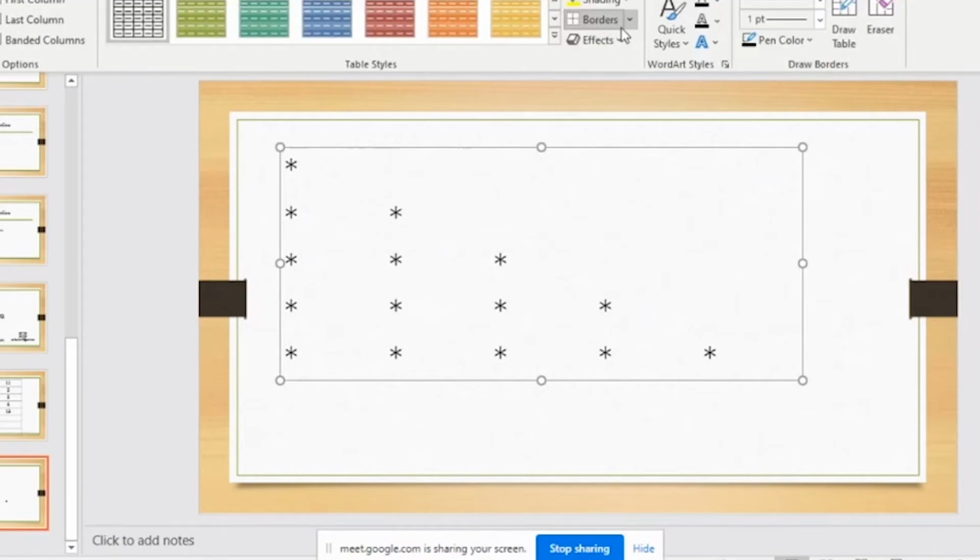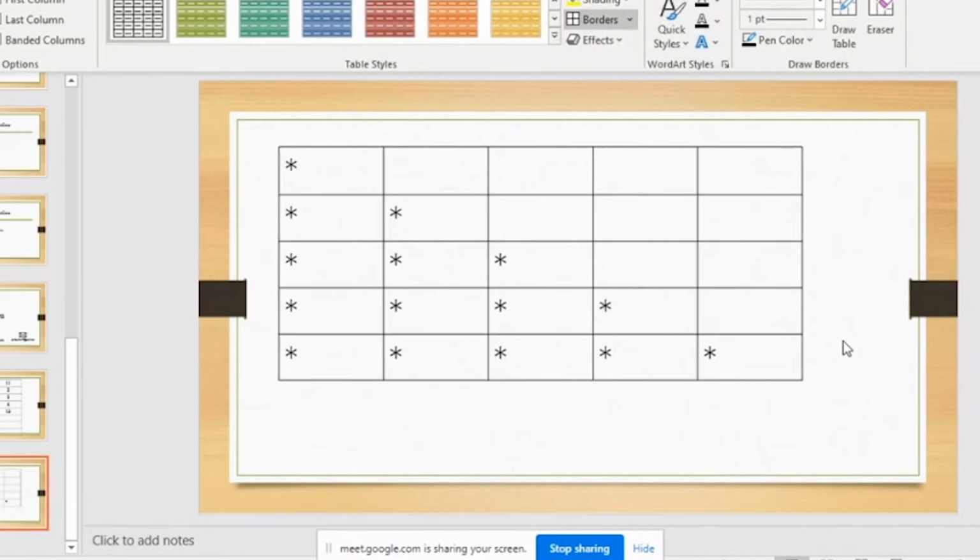And let me go for giving the borders also so that it is easy to explain. So this whole thing is a column. This whole thing is a row. So you should be knowing it. Fine. Okay. So in first row, only one column. In second row, 2 columns are active. In third row, 3 columns are active. In fourth row, 4 columns are active. In fifth row, 5 columns are active.